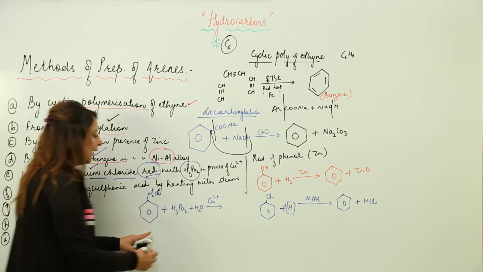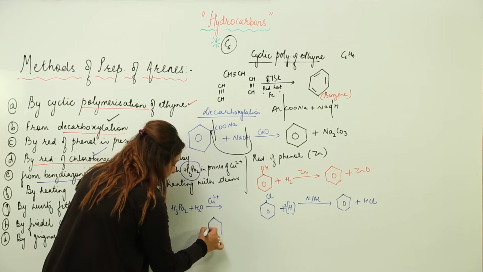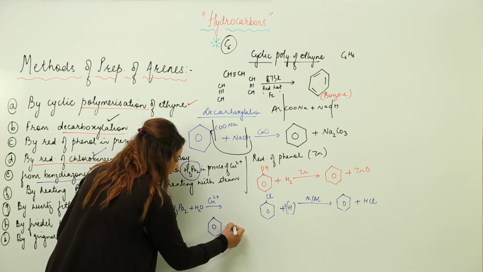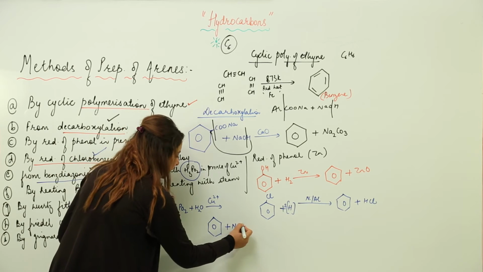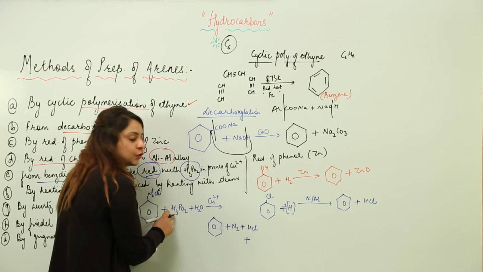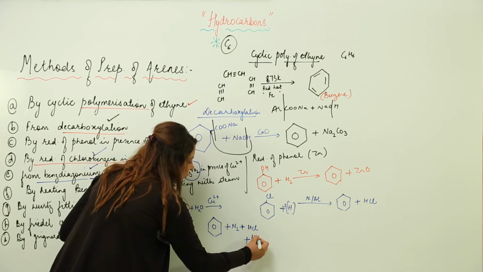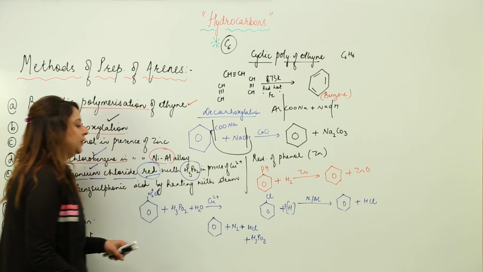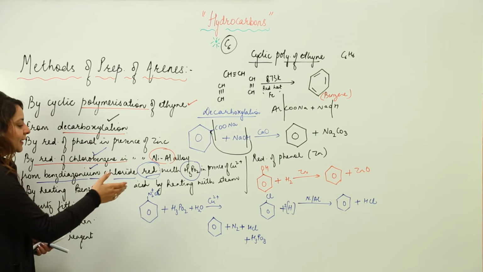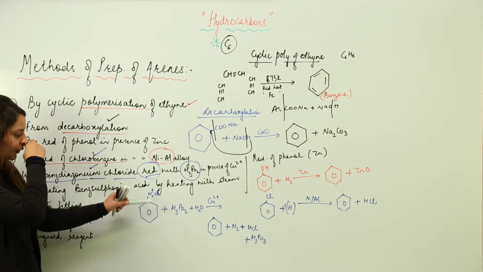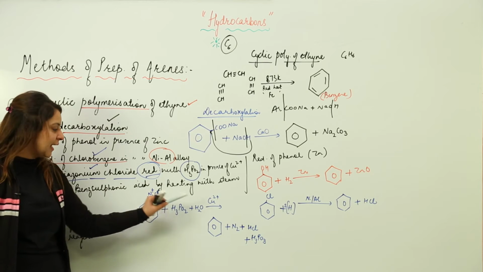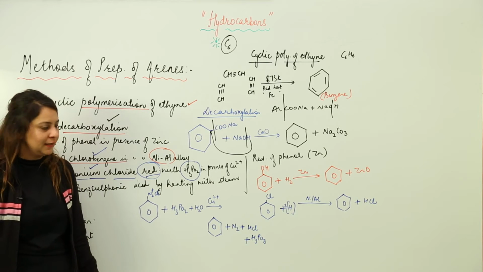Again H is being supplied to this benz-diazonium chloride, it transforms into benzene, N is liberated as N2, H combines with Cl to form HCl, and this H3PO2 transforms into phosphorous acid, that is H3PO3. So this is how the reaction is going to take place, and the arene is formed as a result of reduction of benz-diazonium chloride in presence of hypophosphorus acid and copper ions.